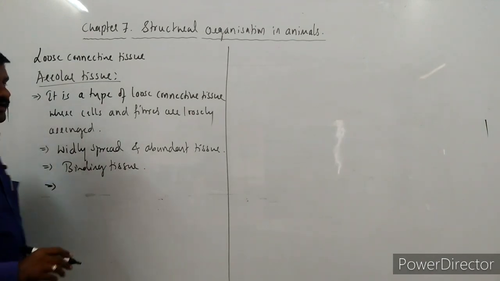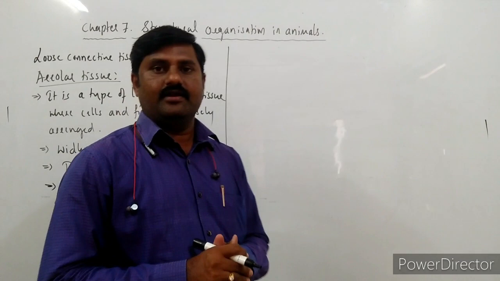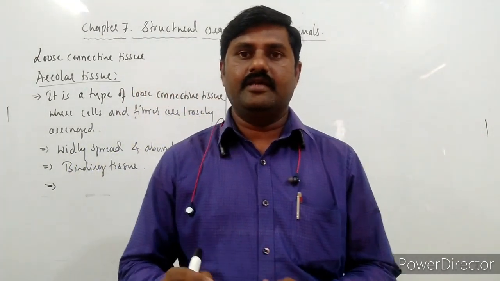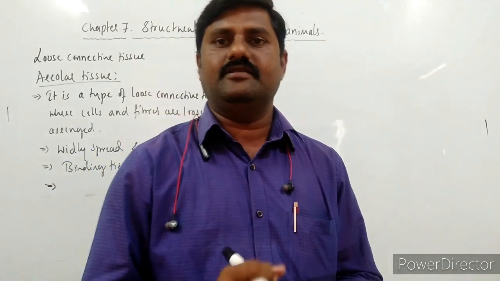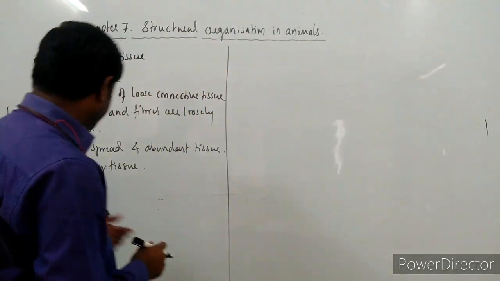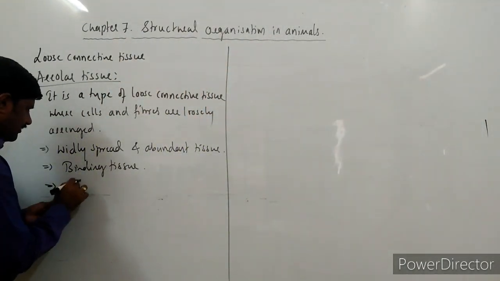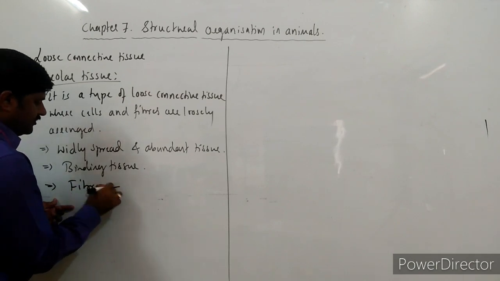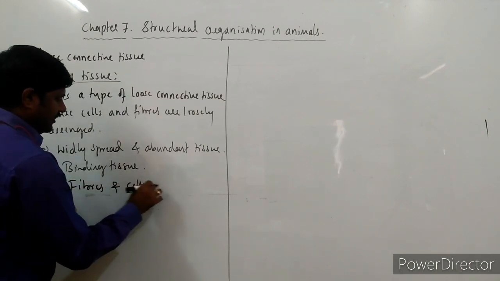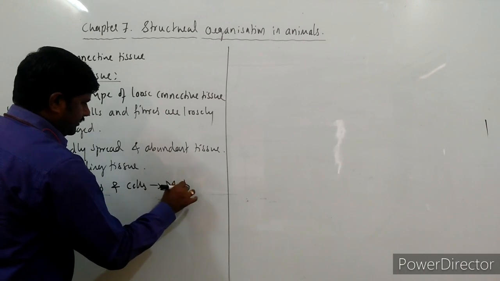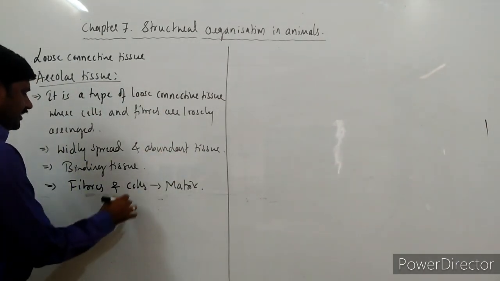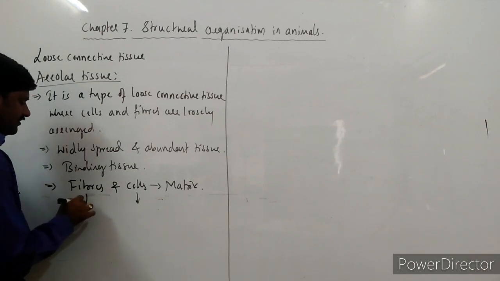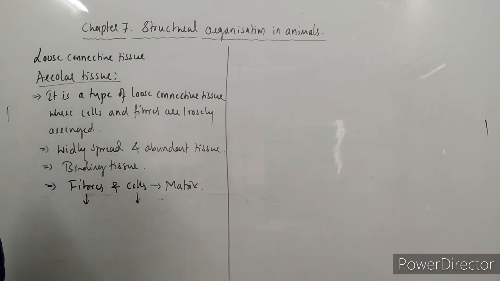So this areolar tissue mainly consists of fibers as well as cells in its matrix itself, right? The cells are of different types, as are the fibers.